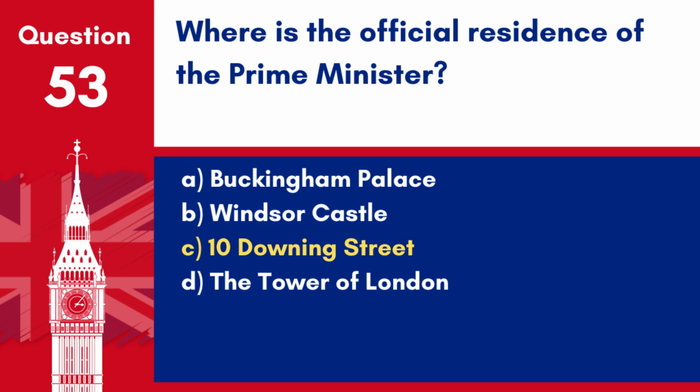Answer: C. 10 Downing Street. 10 Downing Street in London is the official residence and executive office of the Prime Minister of the UK.